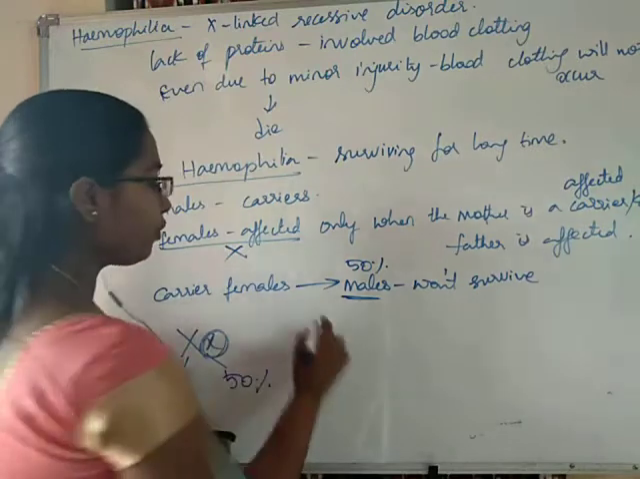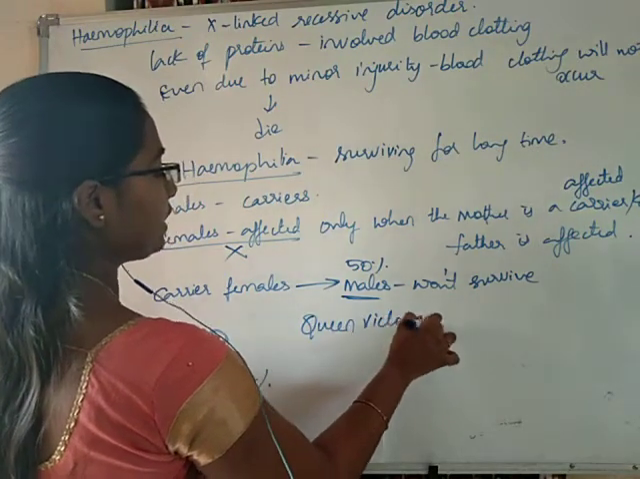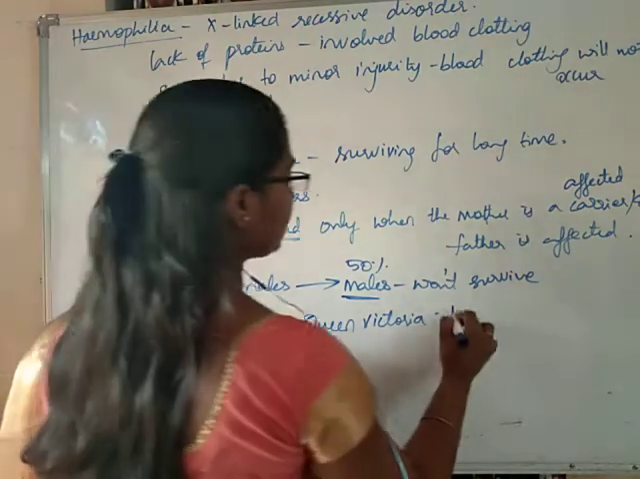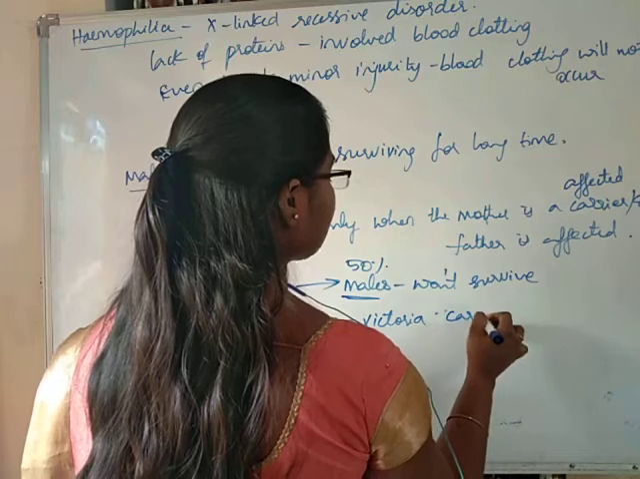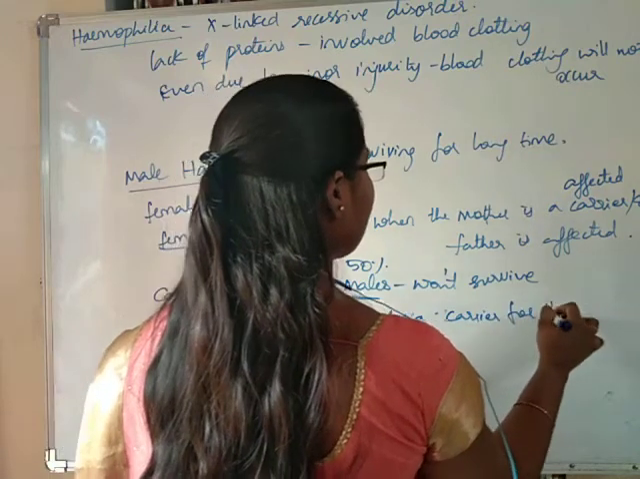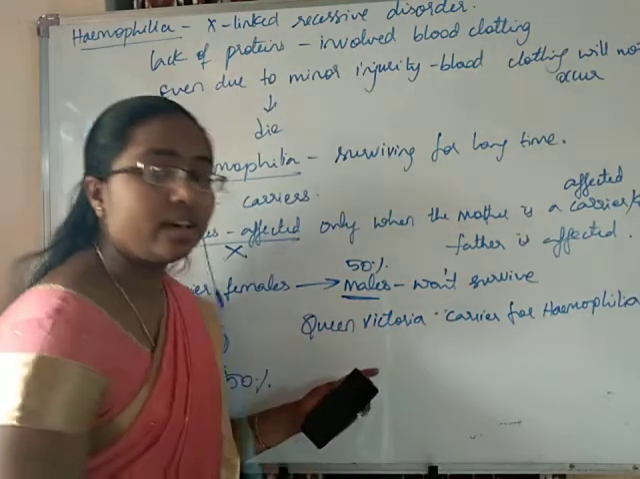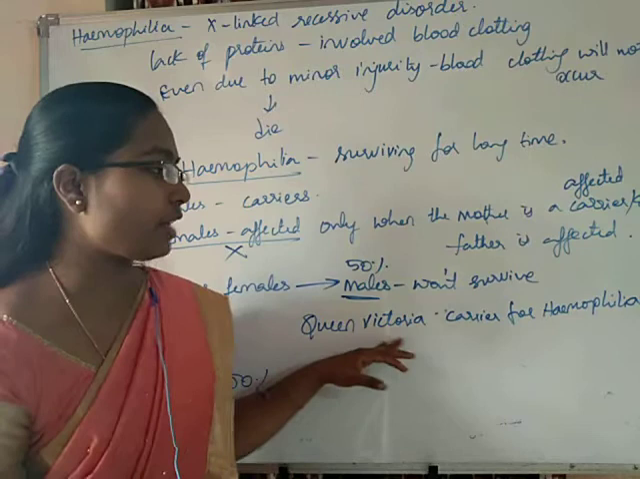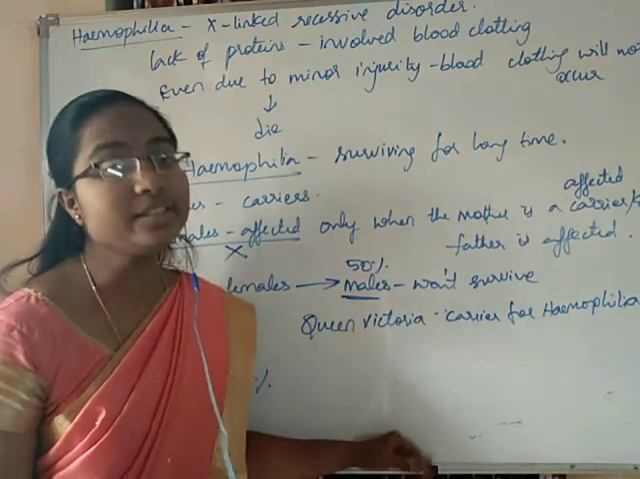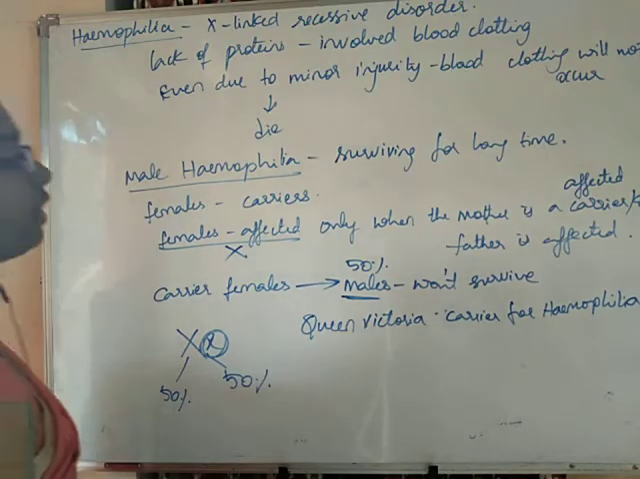The descendants of Queen Victoria suffered from this disease. Queen Victoria was a carrier for hemophilia. So, many of her descendants suffered from hemophilia, because she was a carrier. Okay, so that is all about hemophilia.